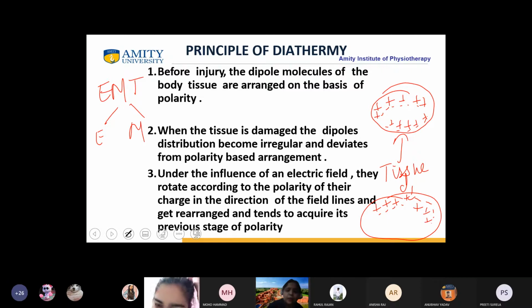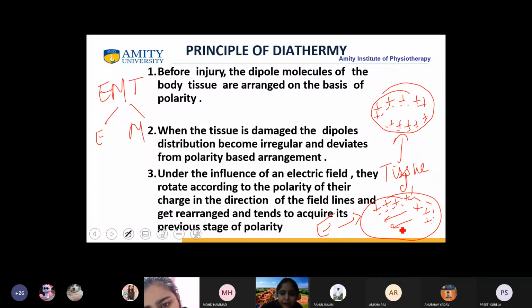Now, once the electric field is being superimposed on this damaged tissue, what will happen? There will be a direction of the field lines. Yes or no? Yes, ma'am. If the direction of the field lines aligns together, what will happen?